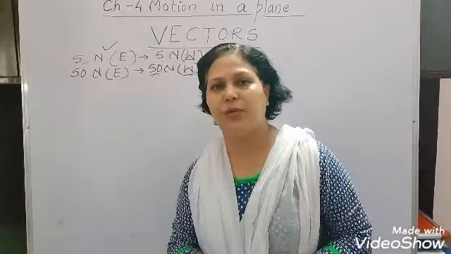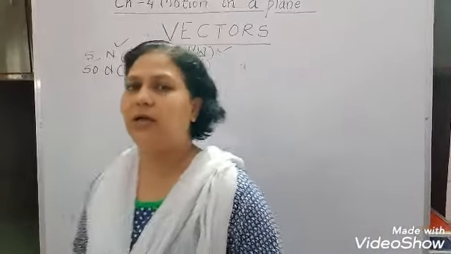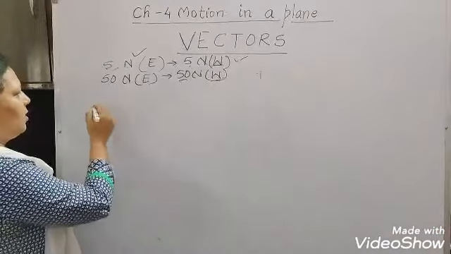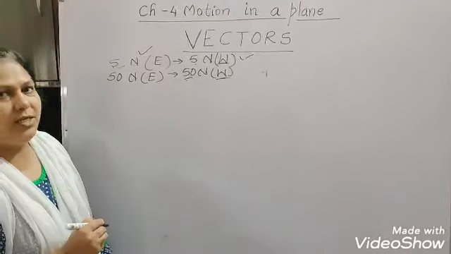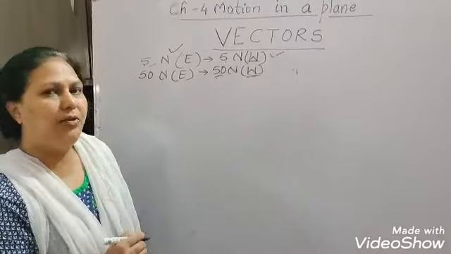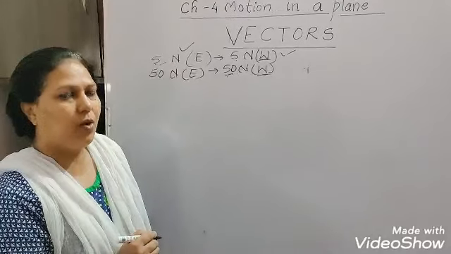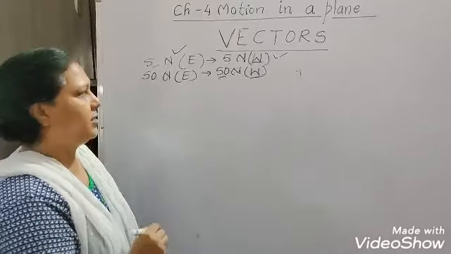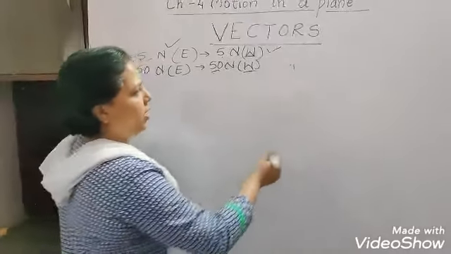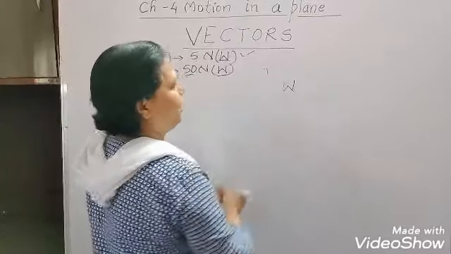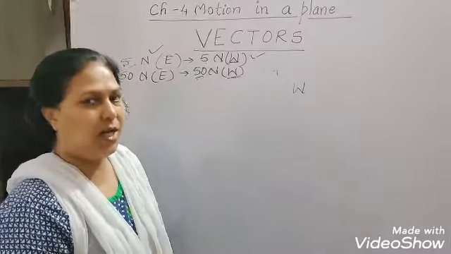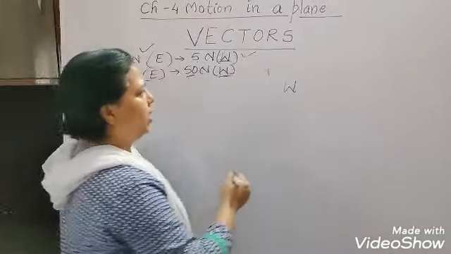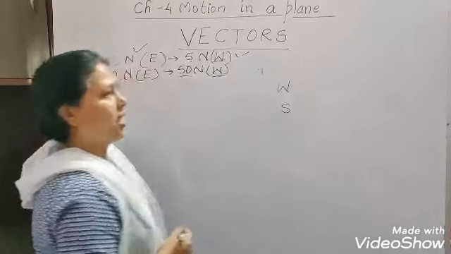The fourth difference between vector quantities and scalar quantities is that whenever we represent a scalar quantity, we simply write the ordinary number or the magnitude, whatever it is. We simply write it with a letter. Suppose I am writing work, I can write W and this will represent work. If I am writing speed, I can write S and this will represent the speed.